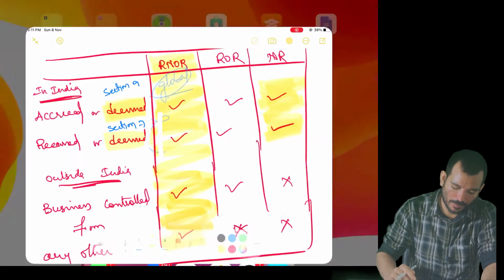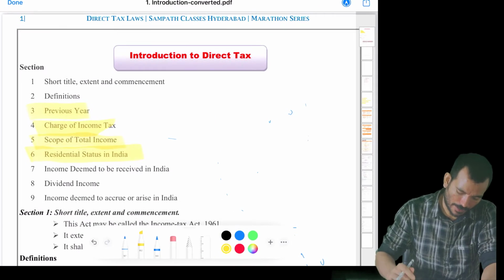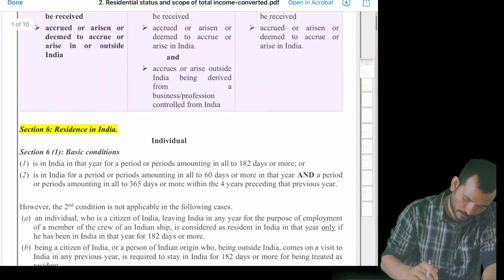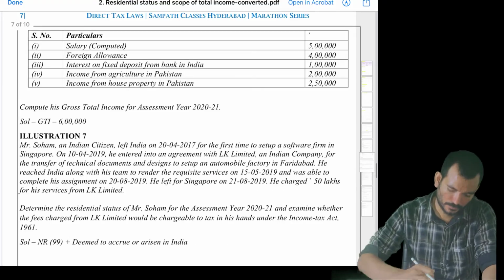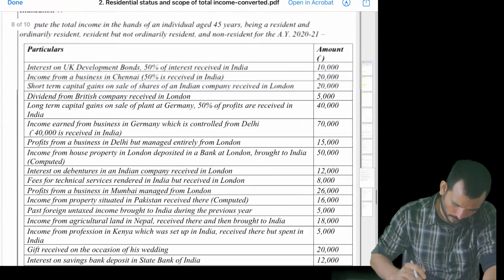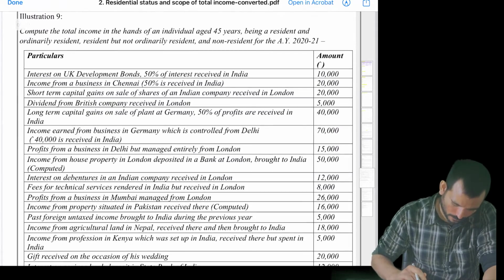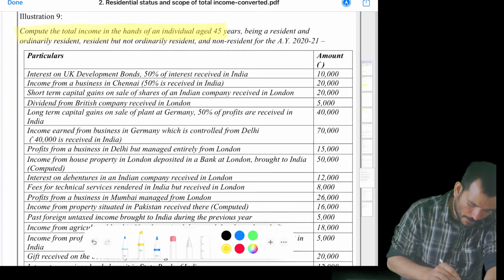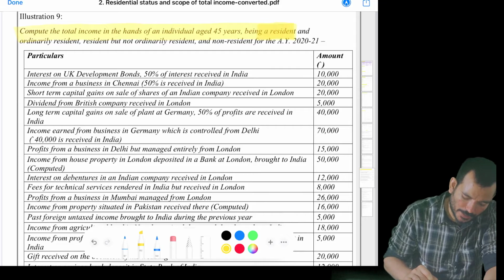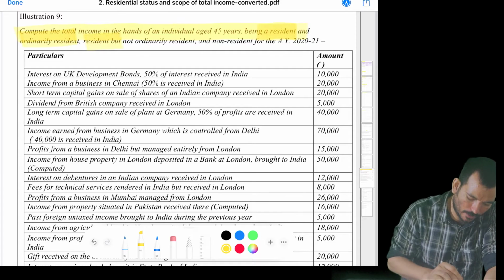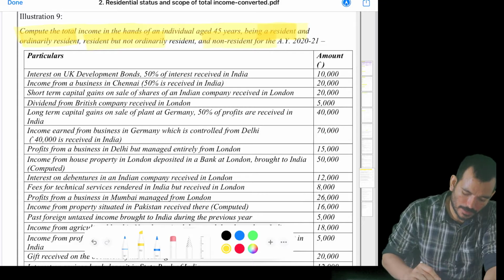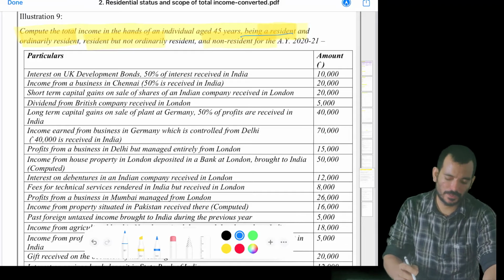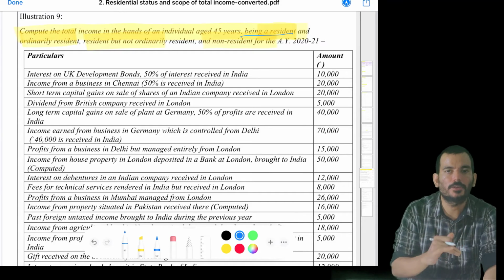We will not be leaving here, we will be solving few questions. I'll take one question. So this is one of the questions I wanted to solve here. Compute the total income in the hands of an individual aged 45 years, being a resident and ordinary resident, resident but not ordinary resident, and non-resident. So there are three kind of scenarios. So he's asking like if this happens to one party, you tell me what is the status.